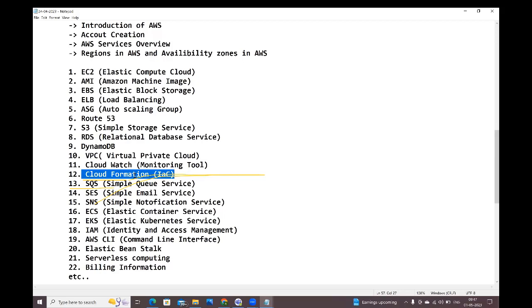Okay, fine. Next, guys, SQS, Simple Queue Service. In AWS, we are going to create one queue, guys. We will create the queues. Through my application, through my microservices, I'm going to send messages to the queue. Those messages are stored in the queue, guys. And I will create some subscribers also. Those subscribers will come and consume the messages from the queue. Until the subscribers consume the messages, those messages are available in the queue only. Whenever subscribers consume those messages, they will be gone from the queue, guys.